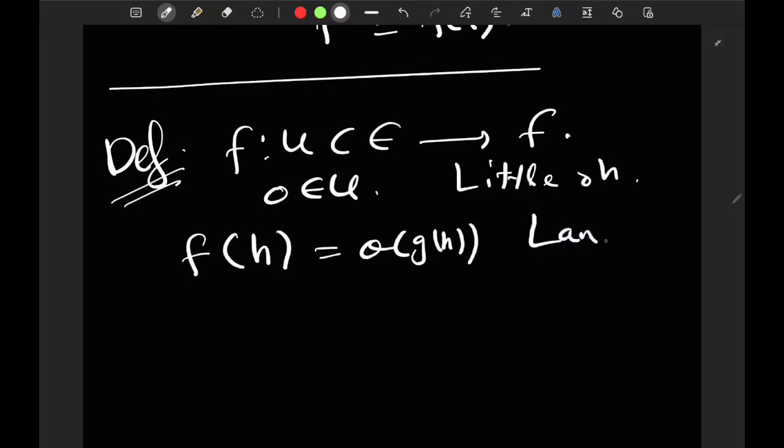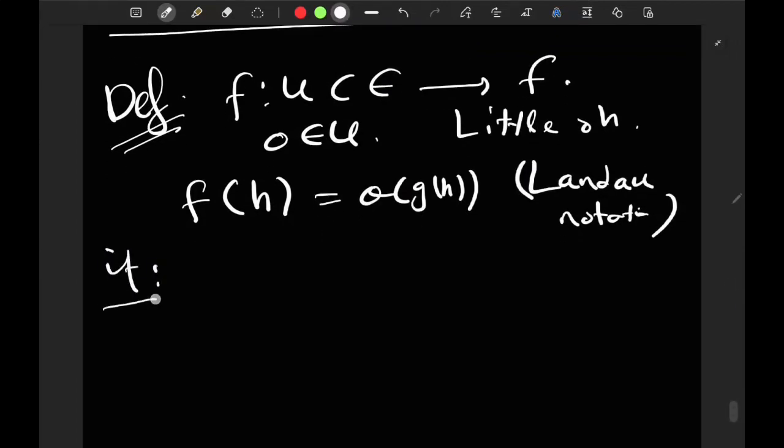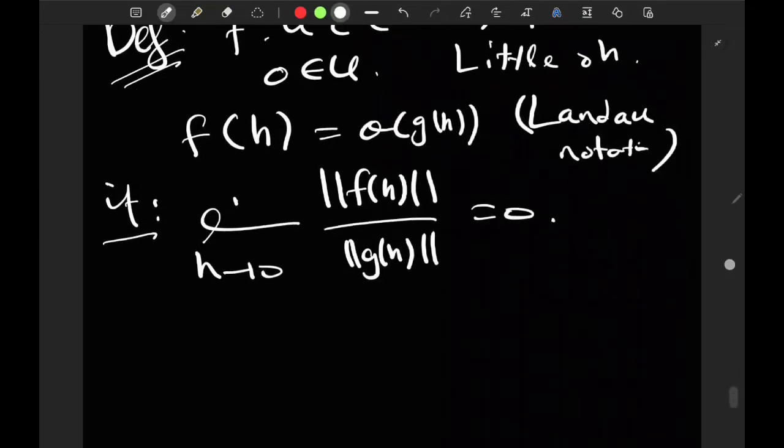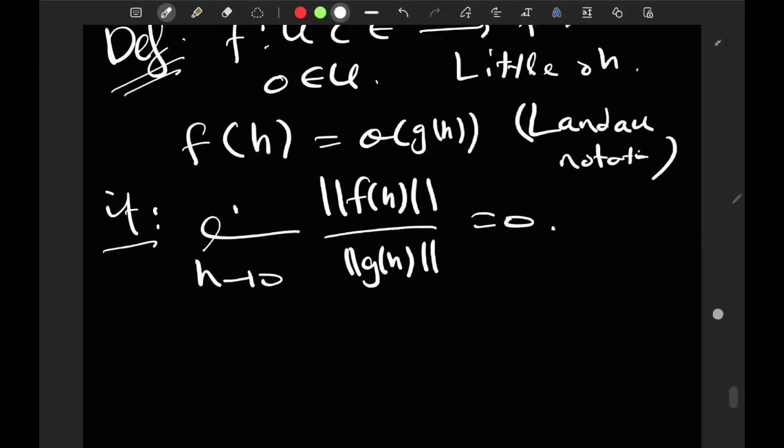Landau notation. If it's true that the limit as h goes to 0 of norm f of h divided by norm g of h equals 0. Now the nice thing about Landau notation is that it really makes many things simpler to work with. Why?